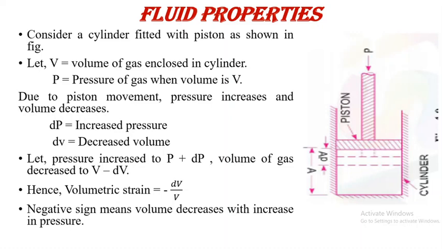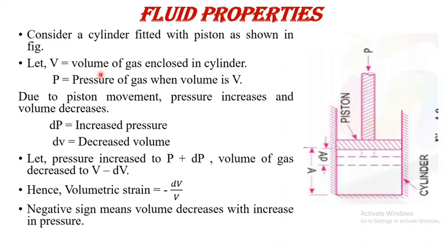For deriving the equation for compressibility, we consider a cylinder fitted with a piston as shown in the figure. This diagram shows the piston and the cylinder, which has gas enclosed.